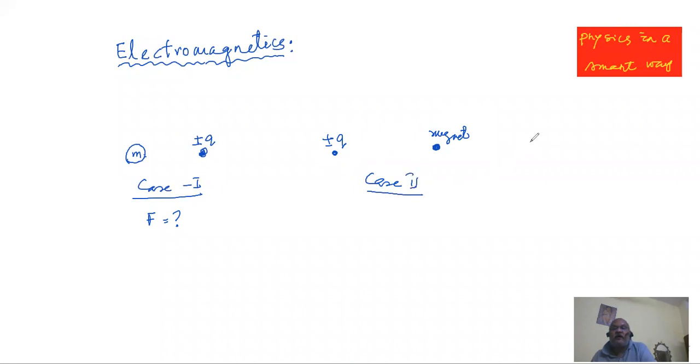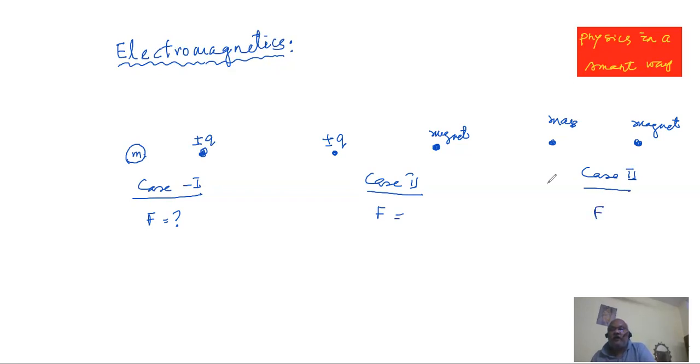Okay, in case 3, there is a pure mass and there is a magnet, a magnetic substance. Magnetic substance may be having some mass, but you neglect the mass effect. Again, the same question, the mass and the magnet, will there be a force of interaction between these two? So in all the 3 cases, the force is asked to be found out.